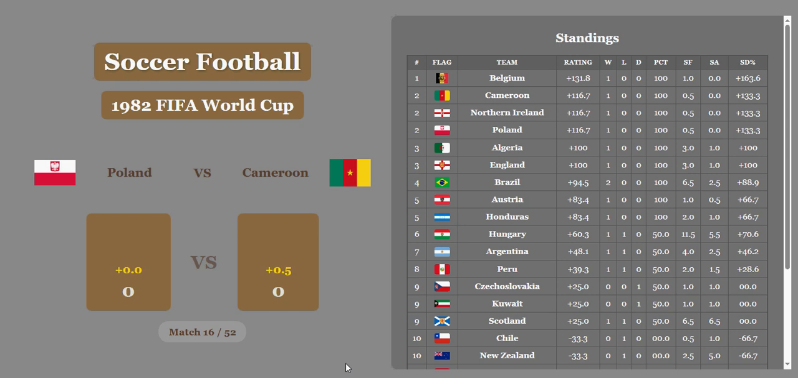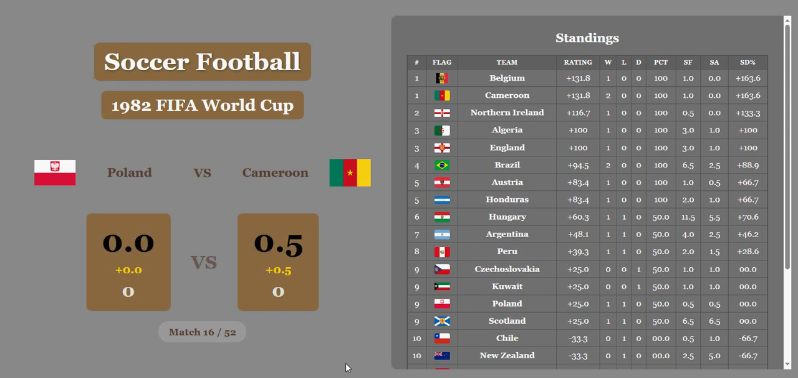Okay, here we go. Poland versus Cameroon. It's a tie. Cameroon's actually only getting a half goal, but it's still a win. And they're now going to be tied in first with Belgium. Poland tied in ninth with a few other countries.